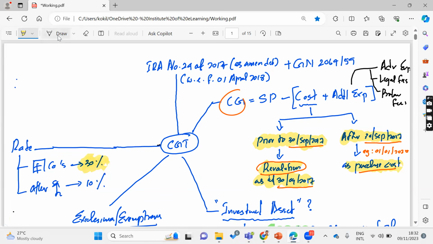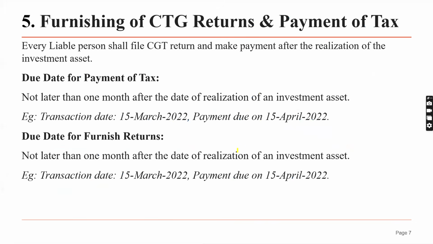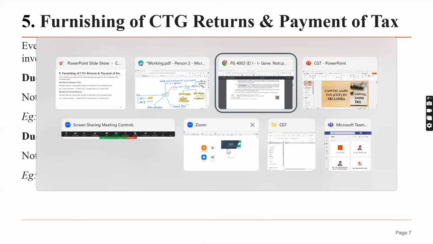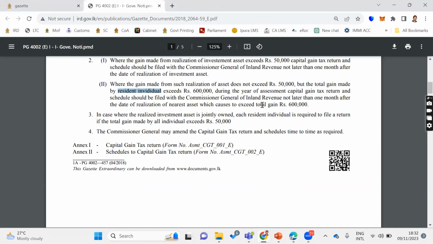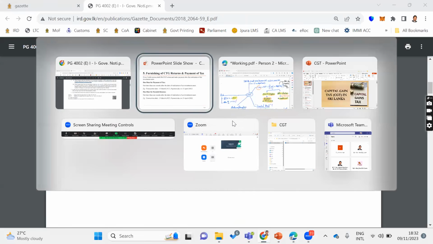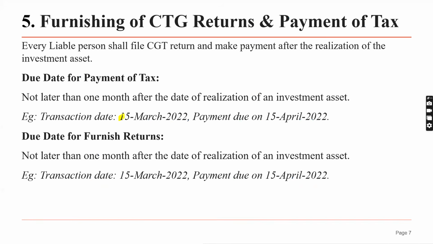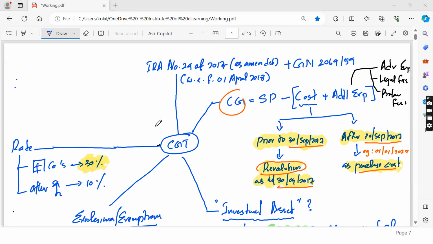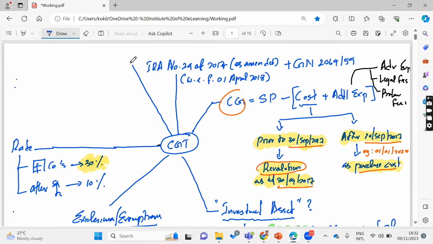When the transaction happens, we need to submit the return within 1 month. He also explained that, right? Not later than 1 month after the date of realization of investment asset. The return also the same, right? So again, let's say as an example, you are having the transaction on March 15, let's say 2023. So the payment and return for capital gain tax.